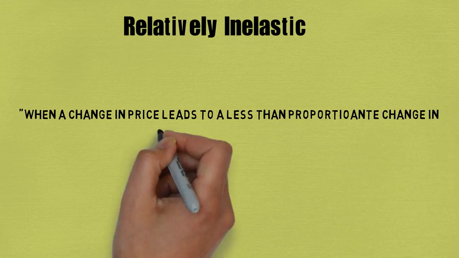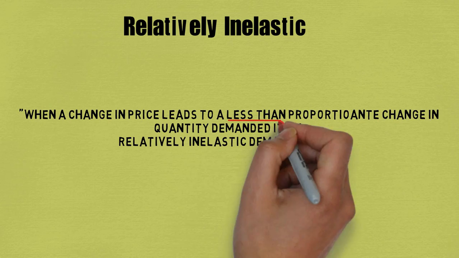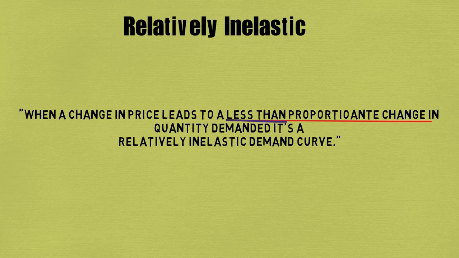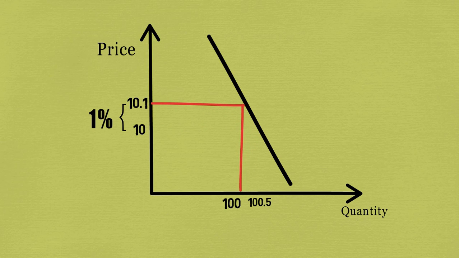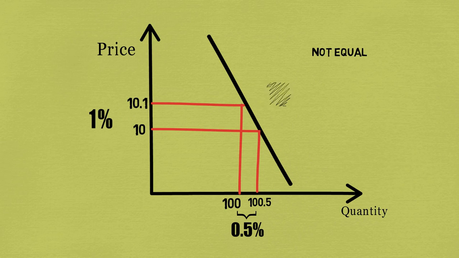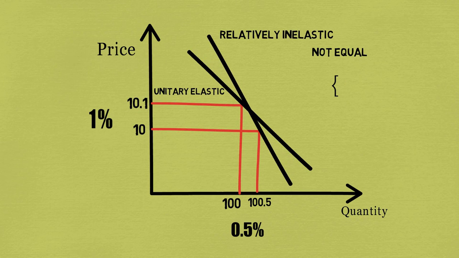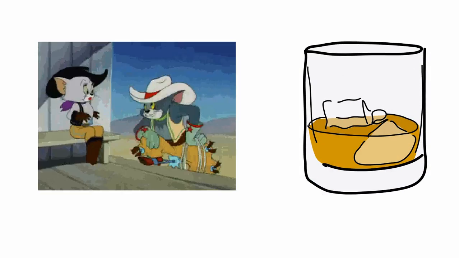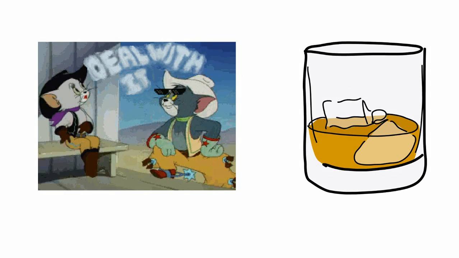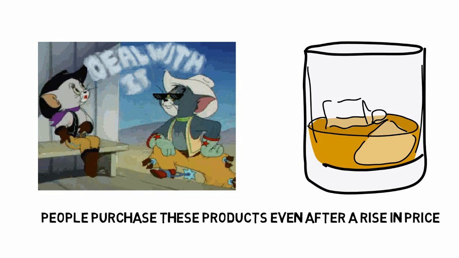The next type is the relatively inelastic demand curve. When a change in price leads to a less than proportionate change in quantity demanded, we call it relatively inelastic. In this diagram, a 1% change in price will cause less than 1% change in quantity demanded. And the demand curve here is steeper. Products like cigarettes and alcohol have such demand curves. This is because even a big change in price keeps quantity demanded relatively unchanged.